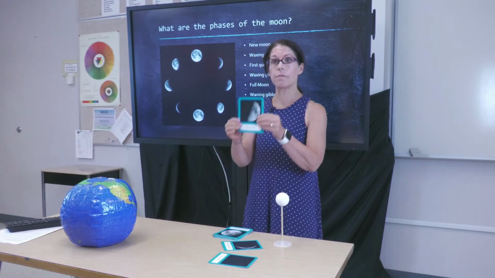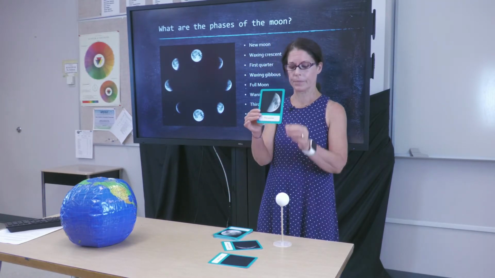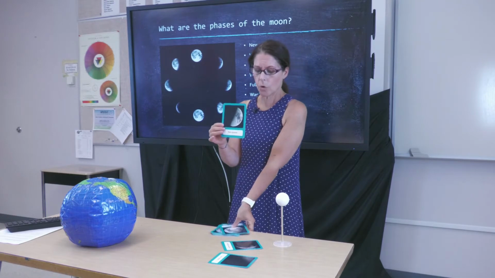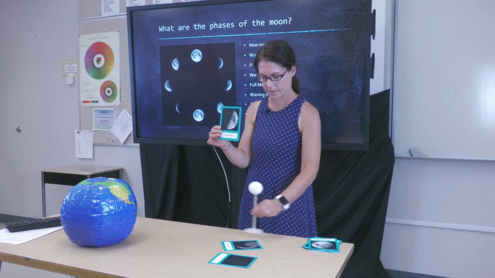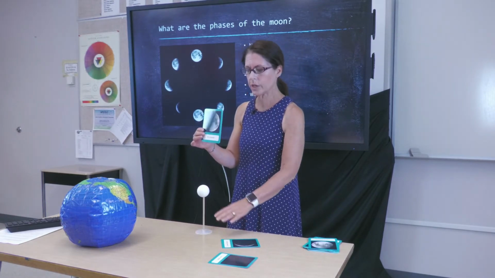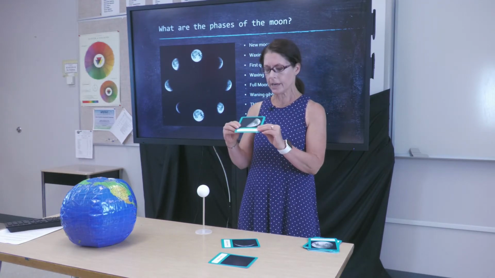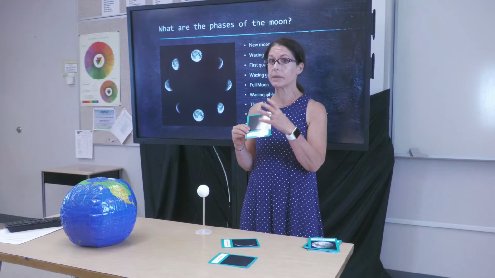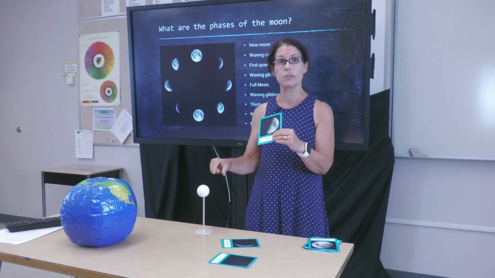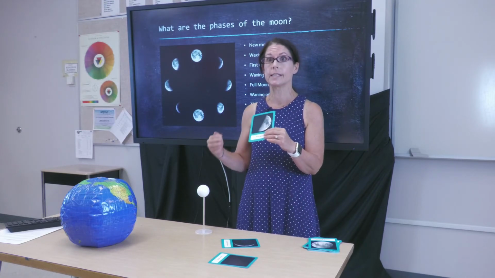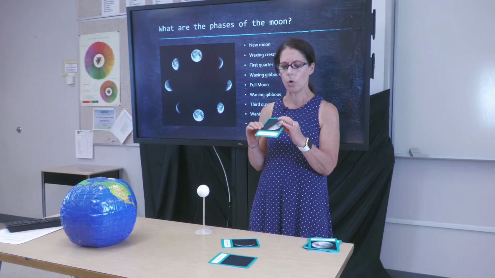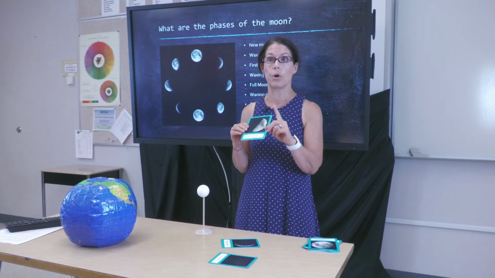And then we get to the first quarter. Now, we call it a quarter moon because we can really only see a quarter of the moon. Remember, the moon is a sphere. Now, it looks like a half moon, but it's not a half moon because it's three-dimensional and only a quarter of it is lit on Earth. So that's why we call it a quarter moon, and it's our first quarter.